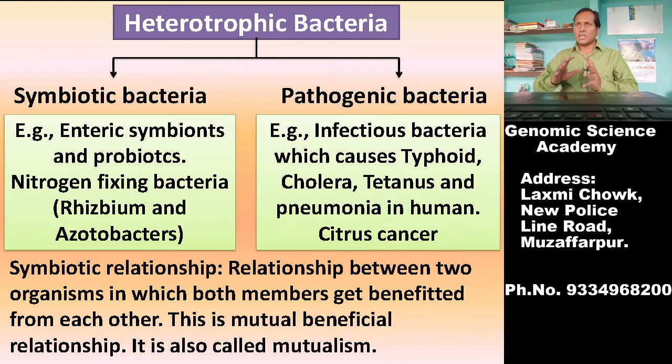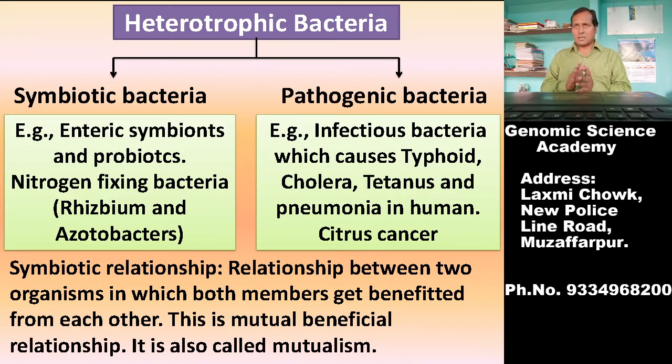So we act as host for symbiotic bacteria, and there is the relationship between these bacteria and us, and this relationship will be mutual beneficial relationship in which both members get benefited